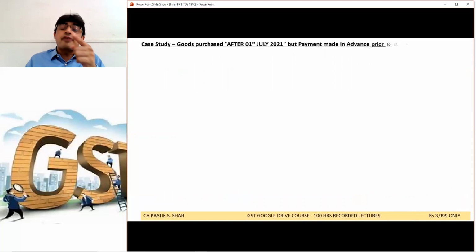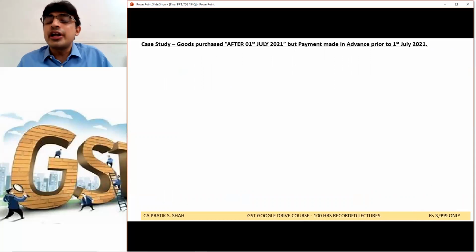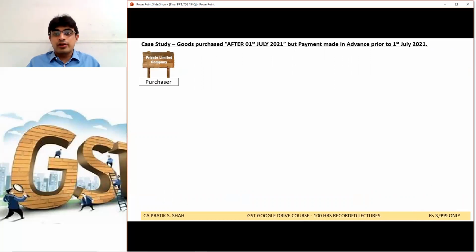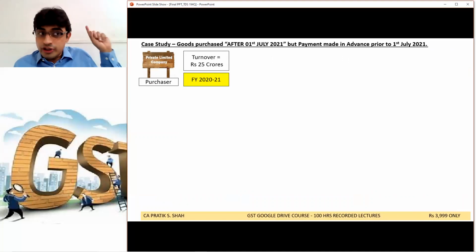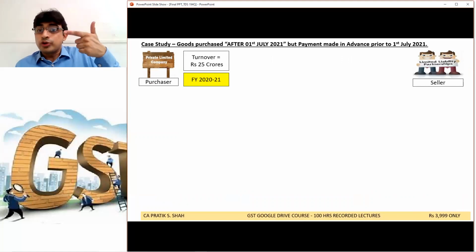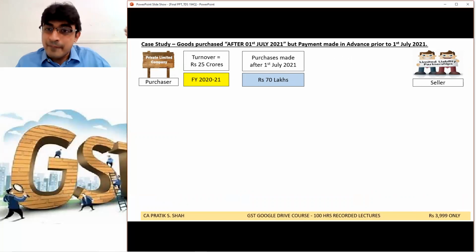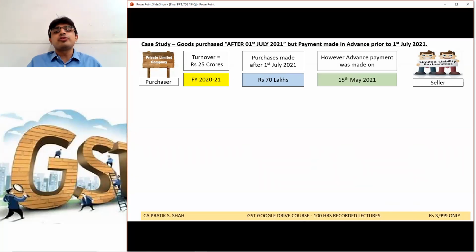Goods purchased after 1st July, but you have made the advance payment prior to 1st July. So this purchaser's turnover was about 10 crore. To this particular seller it made some purchases of 70 lakh after July, but the payment was made in advance on 15th of May.